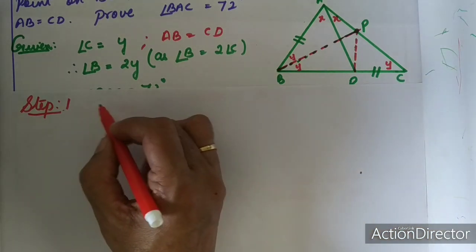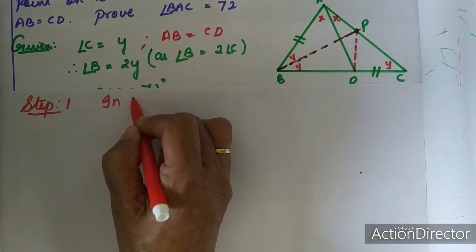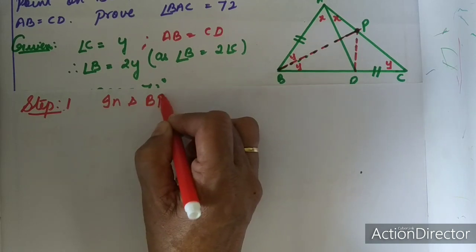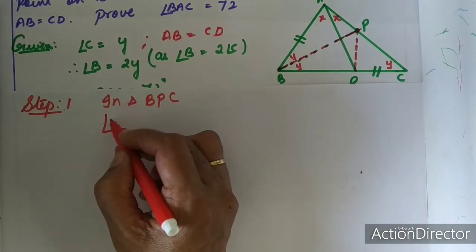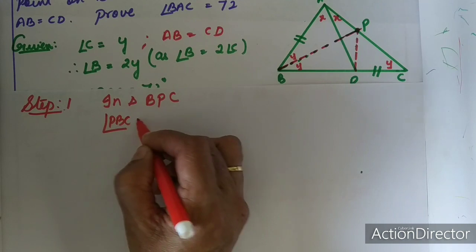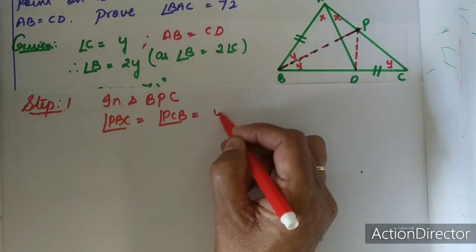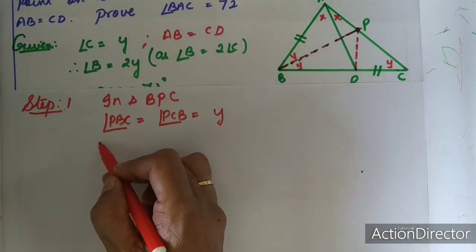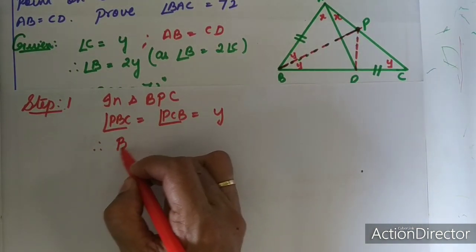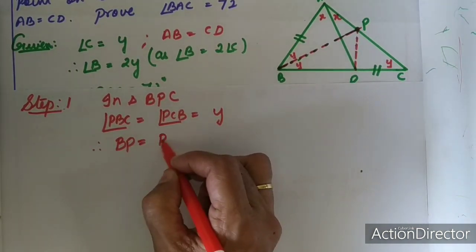So in step 1 we will write, in triangle BPC, angle PBC is equal to angle PCB is equal to Y. Therefore, we can say BP is equal to PC.